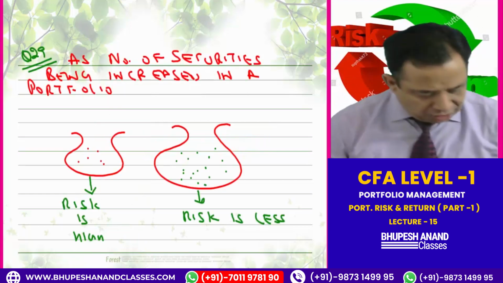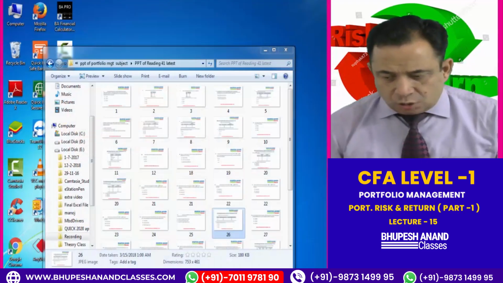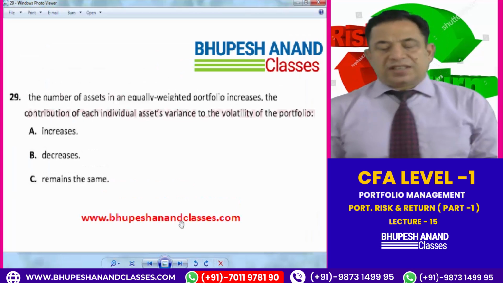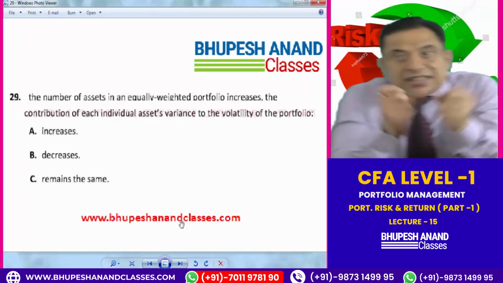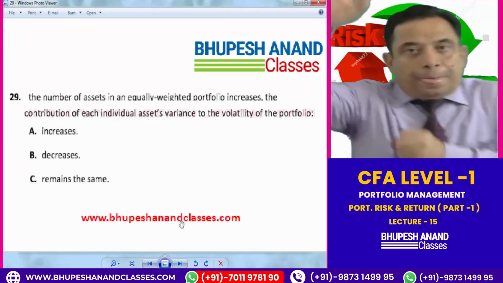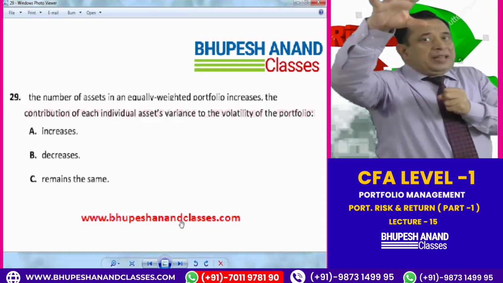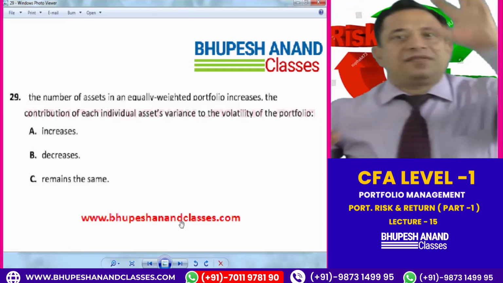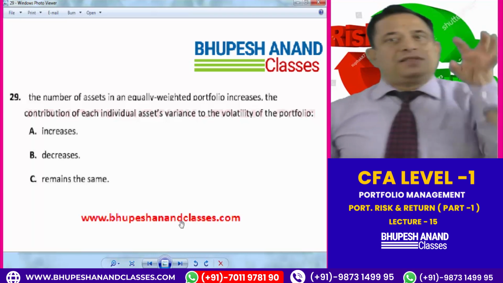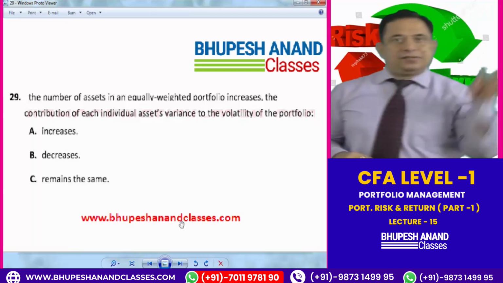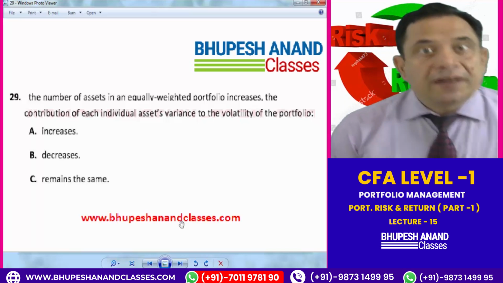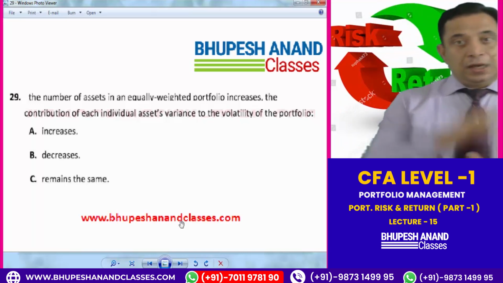So I am coming to question number 29. Let's see question number 29. What is this question saying to us? The number of assets in an equally weighted portfolio. The point is, equally means all assets are equally bifurcated. Supposing there are 10 assets, then 1/10, 1/10, 1/10, and so on for all ten. This is named as an equally weighted portfolio. You're getting the point? Equal weights.